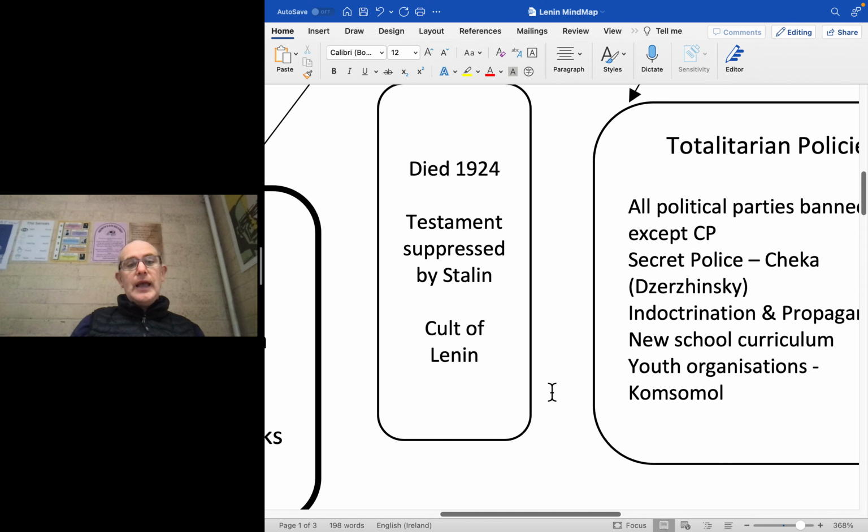He died young, in his 50s. Crucially, he left a testament behind him which stated that he did not think that Stalin should become the next leader of the Communist Party, but Stalin suppressed that last testament. He formed a triumvirate with Zinoviev and Kamenev to sideline Trotsky. And one of the things he did brilliantly was to foment the cult of Lenin, so that Lenin became this godlike figure in the Soviet Union, and Stalin created this myth that he and Lenin were really close in order to gain support.